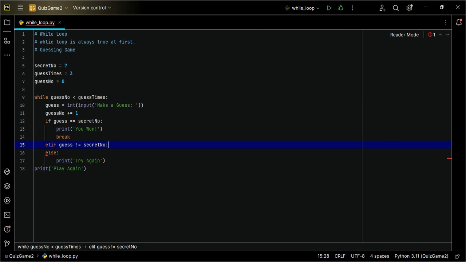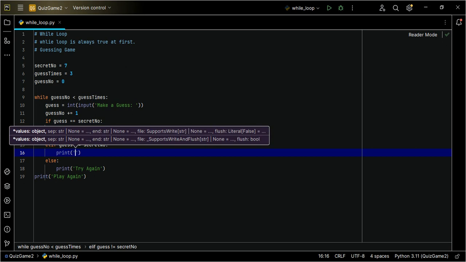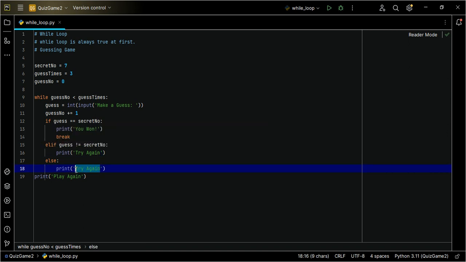Let me just run that. I don't want to combine processes, so that everyone can get what I'm doing. So I'll say try again. So else you should say you fail. So just take note of what's going to happen. You fail. So that's it. So let's try.